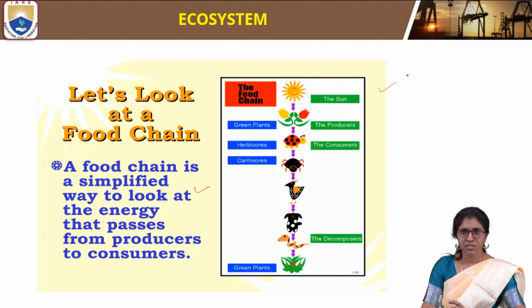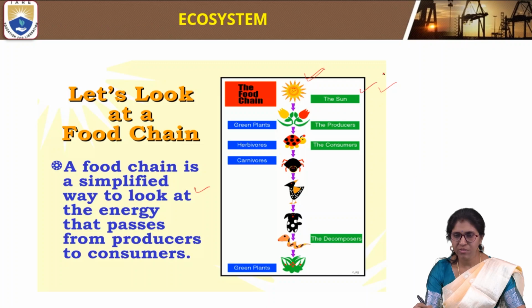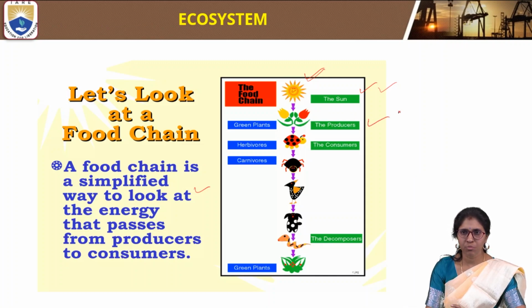If we see this diagram, the sun is giving sunlight, and by using sunlight the plants, the producers, are producing chemical energy.